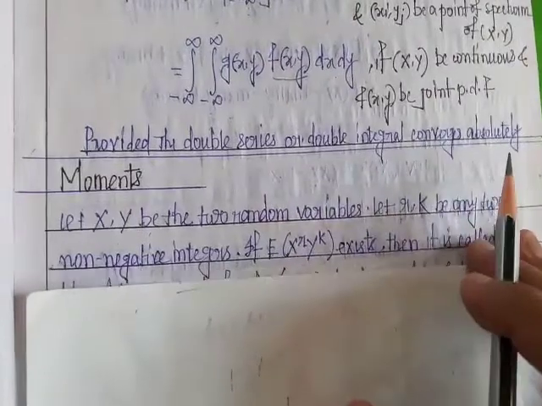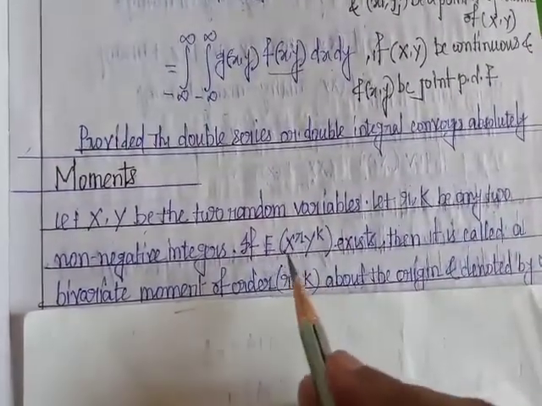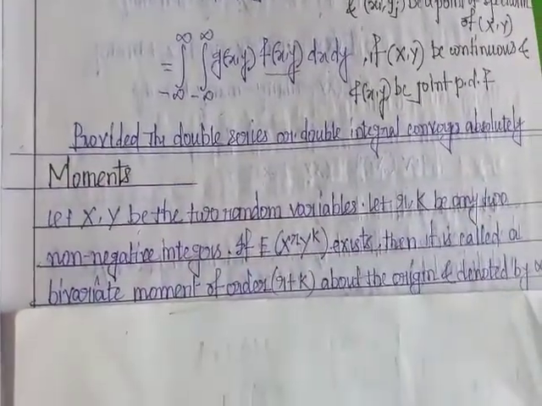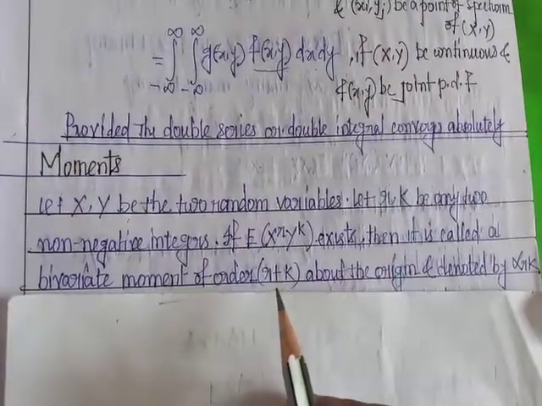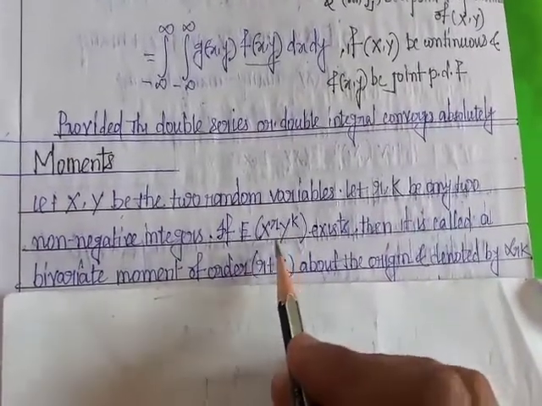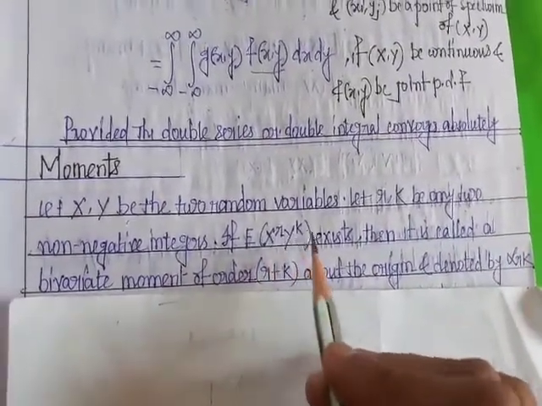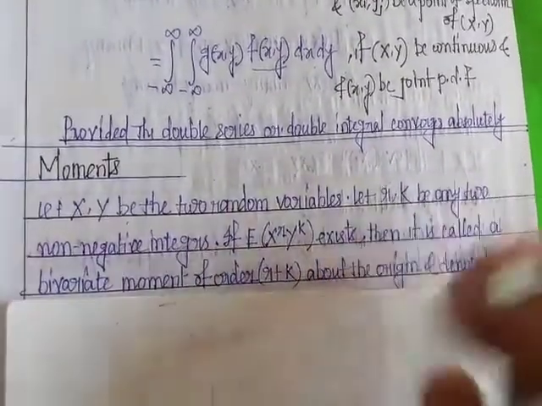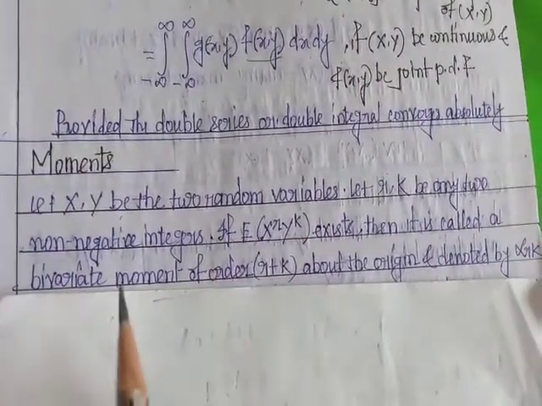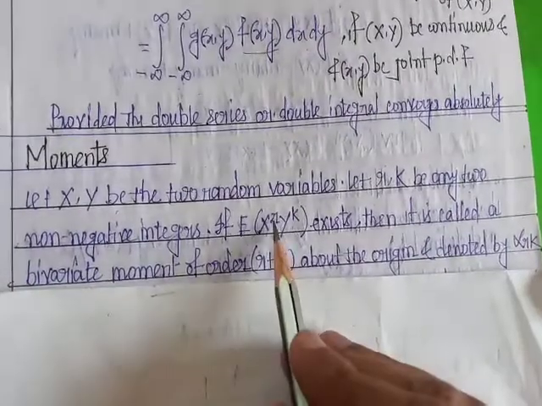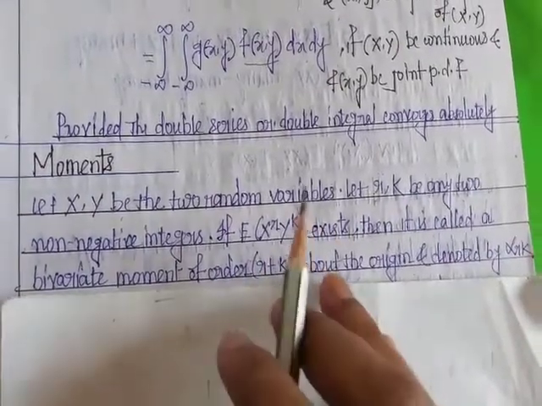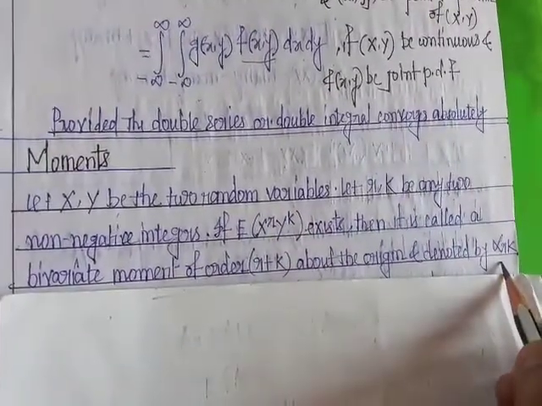Then the moment about the origin is defined by expectation of x to the power r, y to the power k. So the bivariate moment of order r plus k about the origin is defined by expectation of x to the power r, y to the power k, where r and k run from 0, 1, 2, 3 and so on, and is denoted by alpha rk.